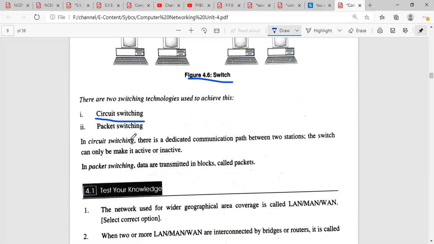In case of packet switching, data are transmitted in the form of blocks, and that is called a packet. So we are going to see how the data is transmitted in the form of blocks and how the transmission happens.